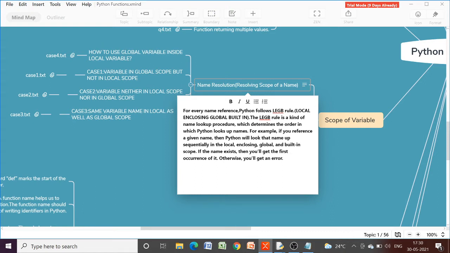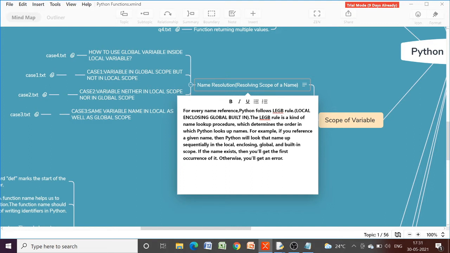For example, if you reference a given name, such as any variable name, then Python will look for that name in sequential order. First, it will search the name in its local scope. Then, whether any enclosing block is there or not. Then, in global scope. Then, in built-in scope. If the name exists, then we will get the first occurrence of it, otherwise we will get an error.